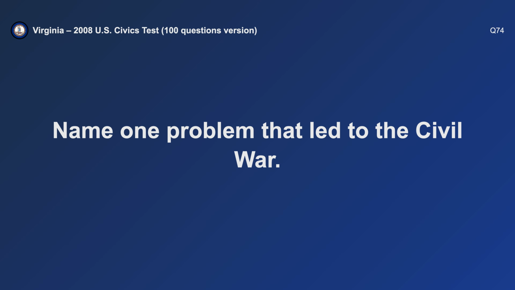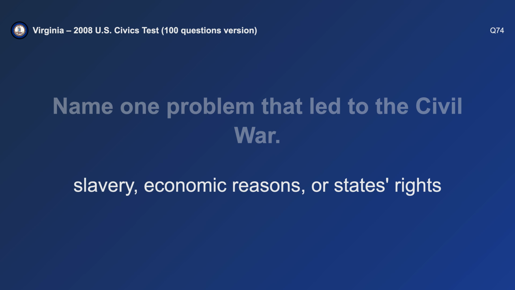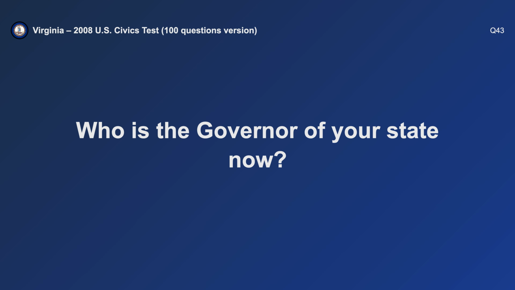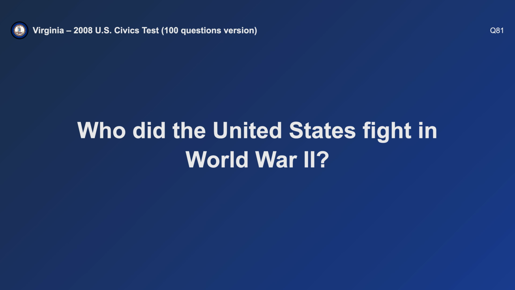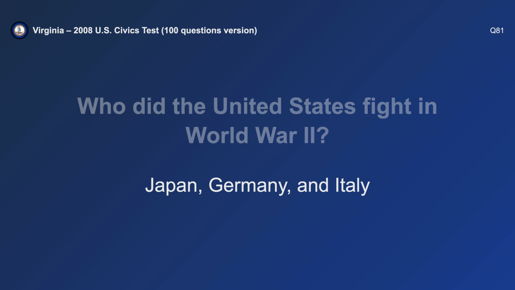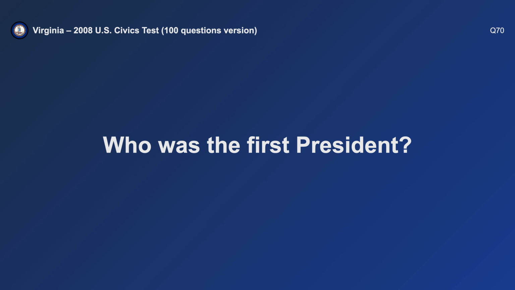Name one problem that led to the Civil War. Slavery. Who is the governor of your state now? Glenn Youngkin. Who did the United States fight in World War II? Japan, Germany, and Italy.